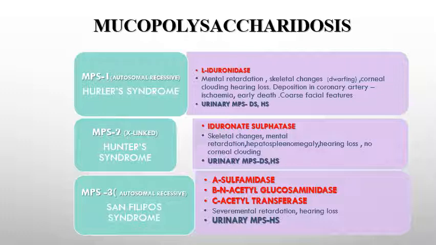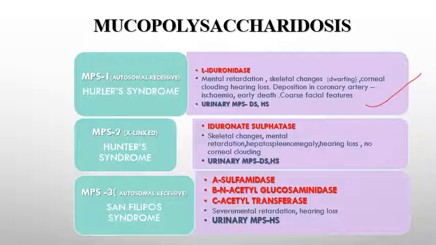Deposition of MPS in coronary artery can lead to ischemia and early death. Coarse facial features also can be there. So the lab diagnosis is the presence of urinary mucopolysaccharides, specifically dermatan sulfate and heparan sulfate. This is all about Hurler's syndrome.